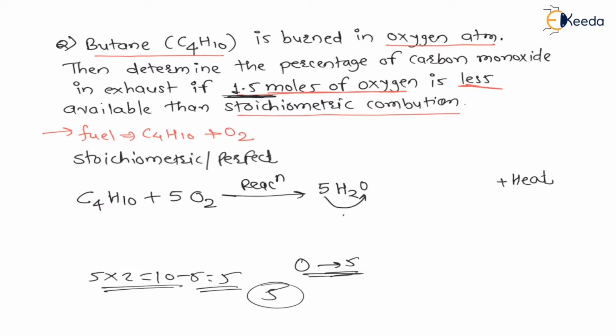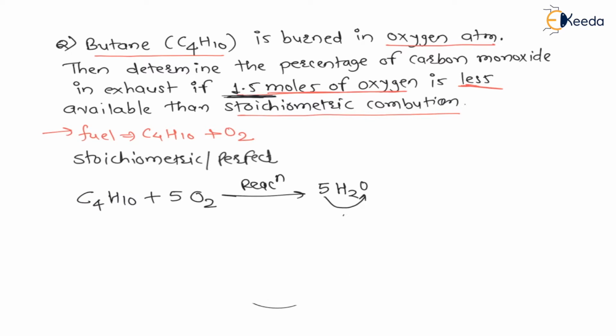There are 4 carbons, and whenever carbon sees any oxygen, then carbon will marry only one oxygen, means carbon will become carbon monoxide. That means there are 4 carbons, therefore CO plus CO plus CO plus CO. There will be 4 carbon monoxides for 4 carbons.